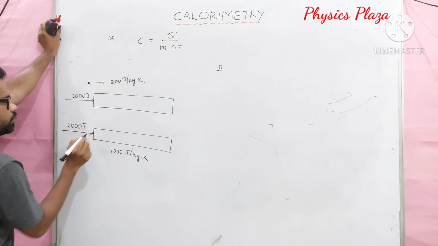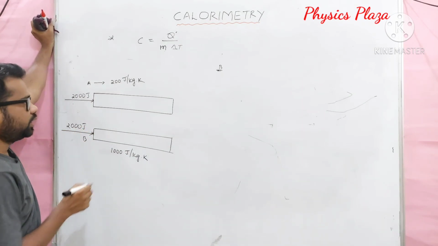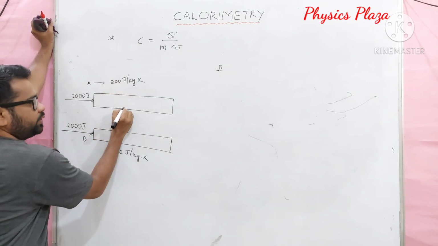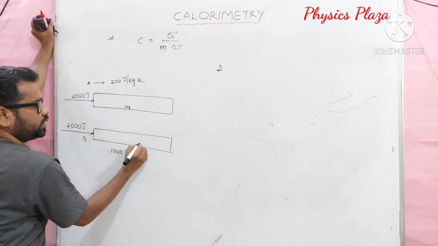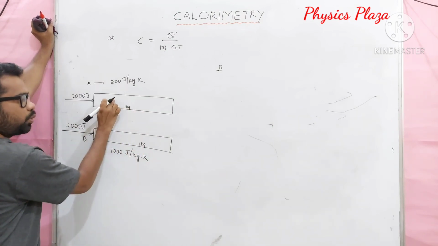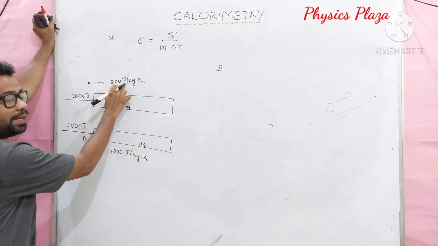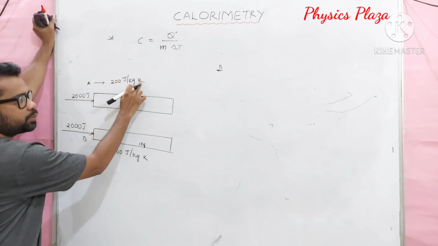And what is the meaning of this 200 joule per kg Kelvin? If it is 1 kg and here also 1 kg, then this body will absorb 200 joules of heat energy to show the rise in temperature by 1 Kelvin.